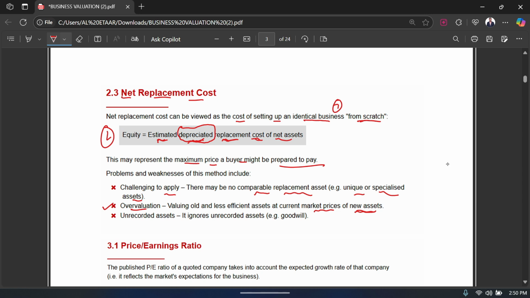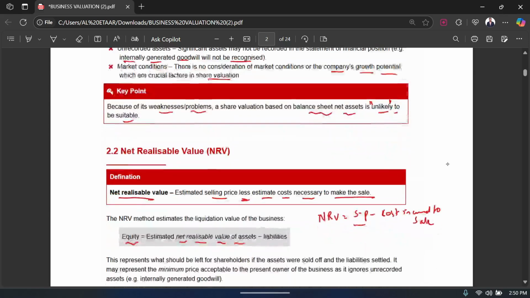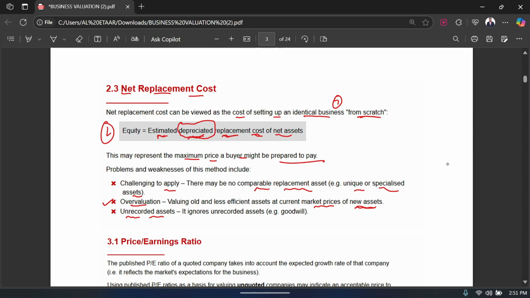And the third one is the unrecorded assets. It ignores unrecorded assets, for example goodwill. So this point is constant for all three methods, right? You can see that for net book value, for NRV, and for net replacement cost, all these three have the same one problem, and that is that they do not take into account the unrecorded assets, for example the goodwill, internally generated goodwill, right?